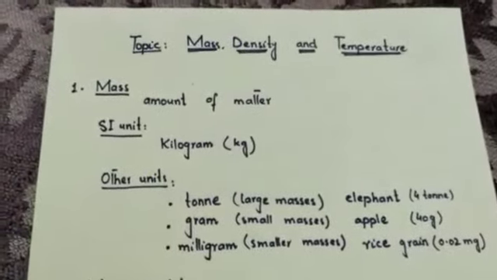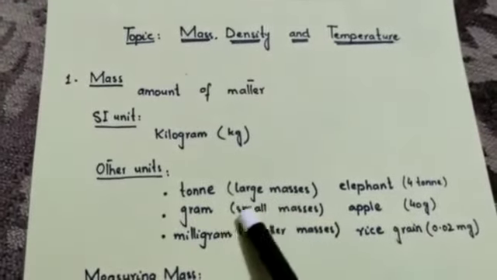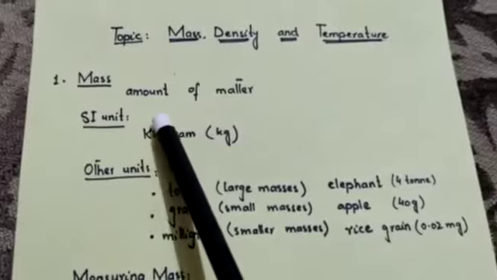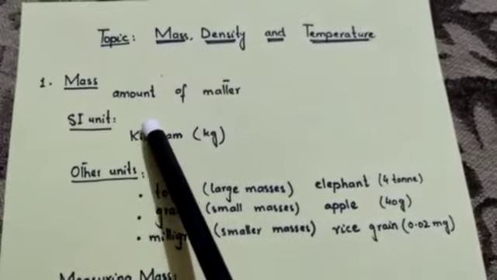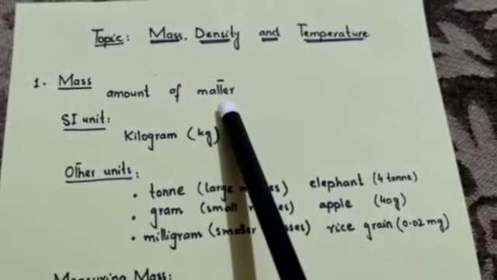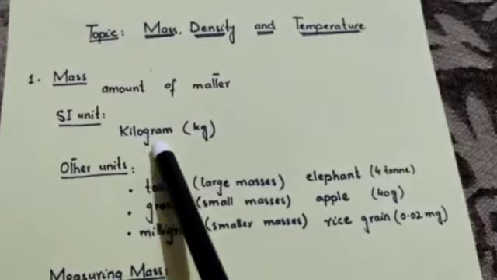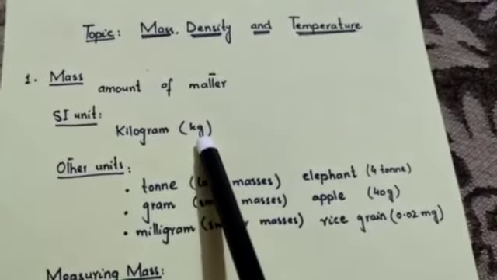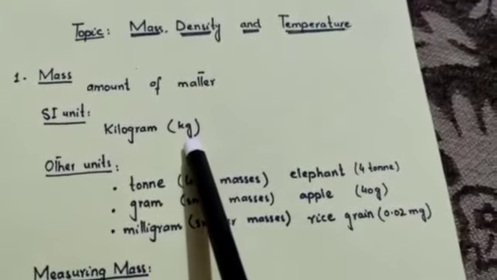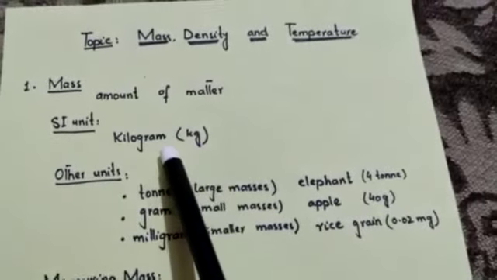So let's start our work now, and topic number 1, that is about the mass. Mass, first of all I will tell you about the definition of mass. Mass is the amount of matter of an object, and the SI unit that is used to measure the mass is a kilogram. The original kilogram prototype, which is a metal cylinder, is made up of platinum and iridium that is kept in France.